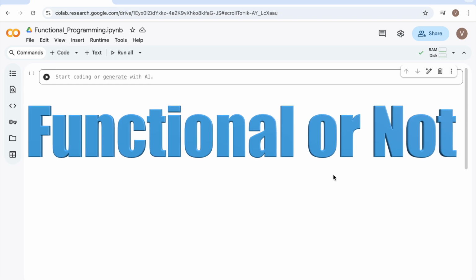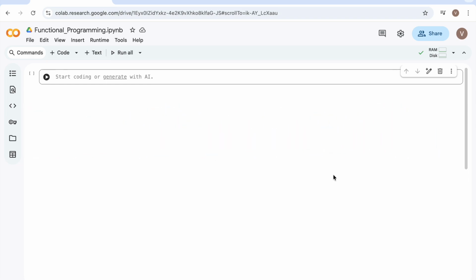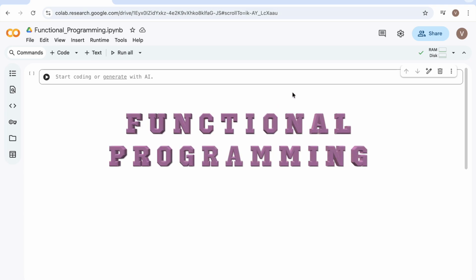There are many functional programming languages, but the question is, is Python really a functional programming language or not? We'll try to understand in this video. Python is not a pure functional programming language. Why? Basically, functional programming languages often follow a compact style which can sometimes be difficult to read and understand.